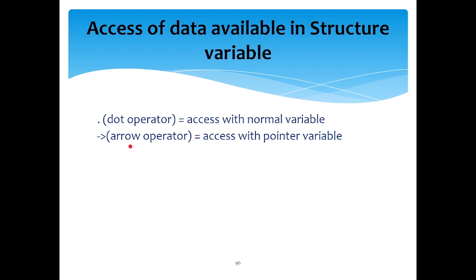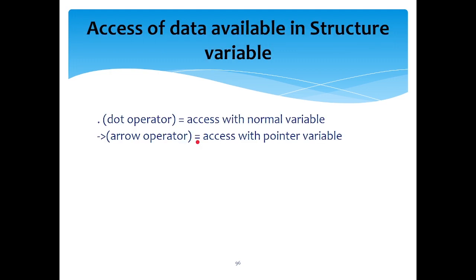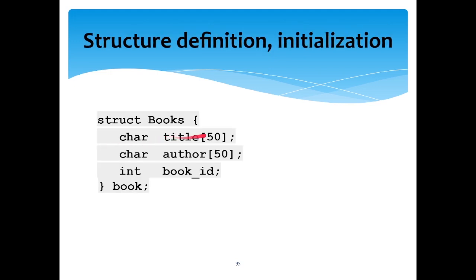Suppose I have defined a pointer variable p. How can I access the data members? Suppose we have the data members title, author, and book ID. Then you can say p arrow title, using the arrow mark, p pointing to title, which gives out the value inside title, the string.